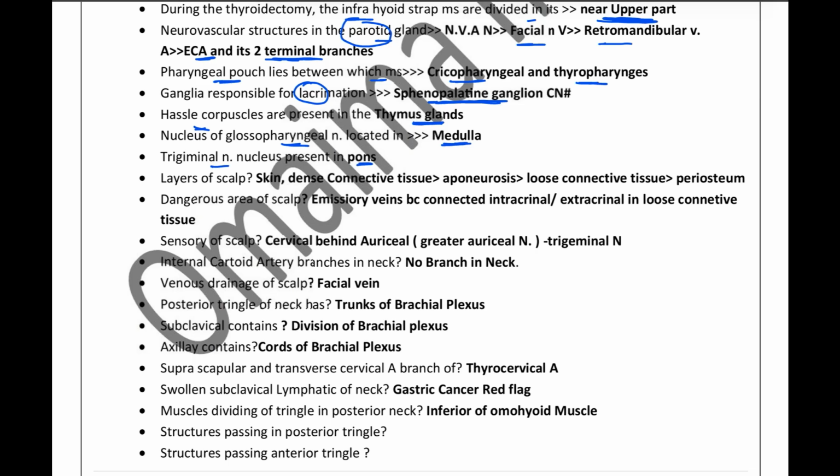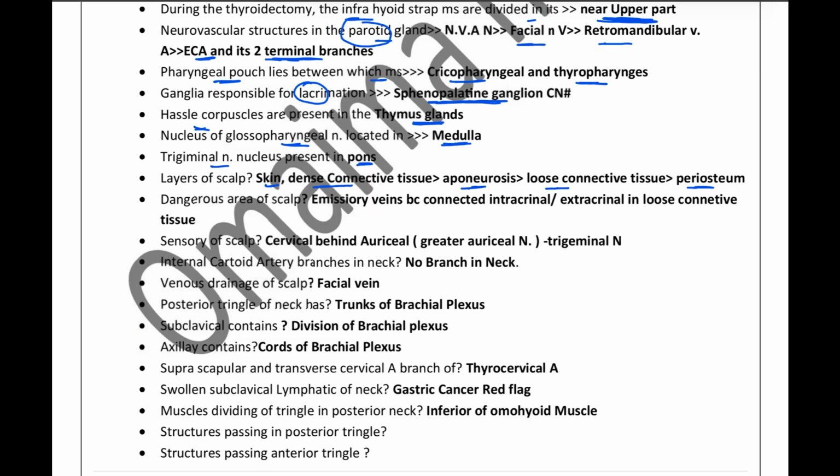Now, what are the layers of the scalp? We have the skin, then the dense connective tissue, then the aponeurosis, then loose connective tissue, and then the periosteum. The sequence can be asked in the form of an MCQ, so you have to know the sequence, that is, from the skin towards the periosteum.